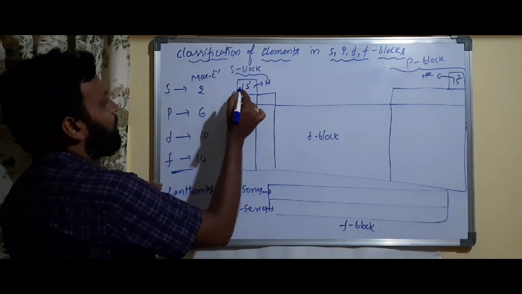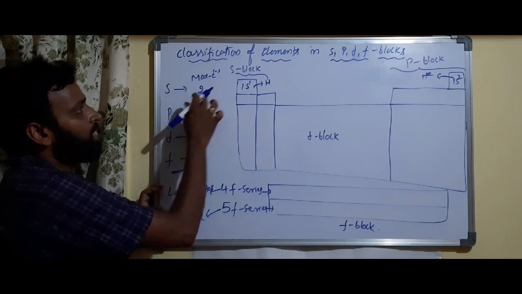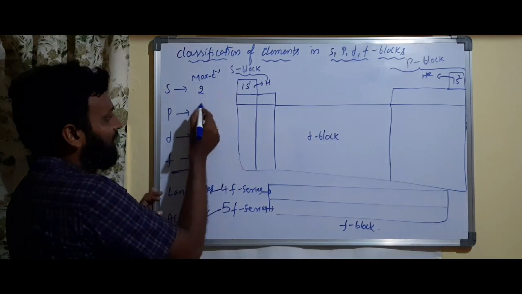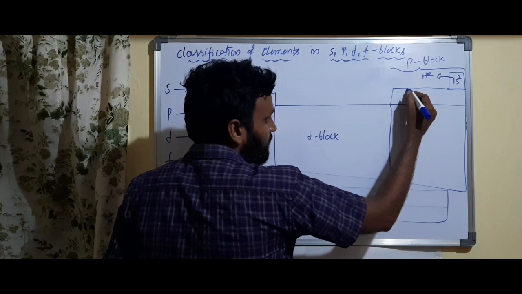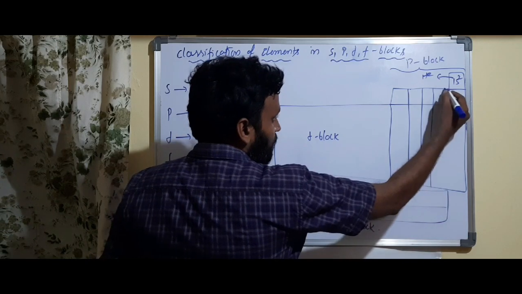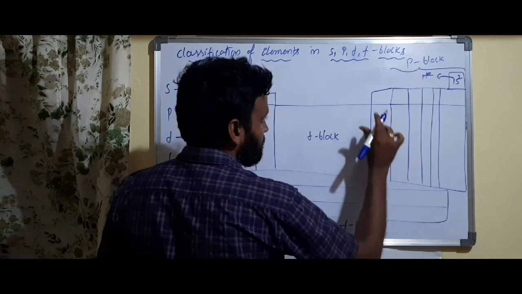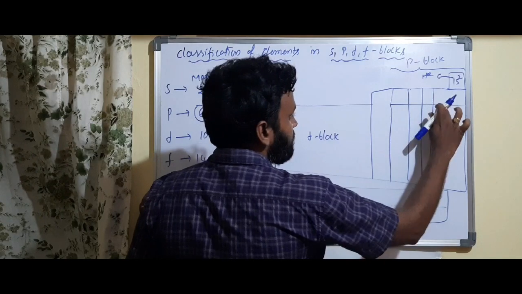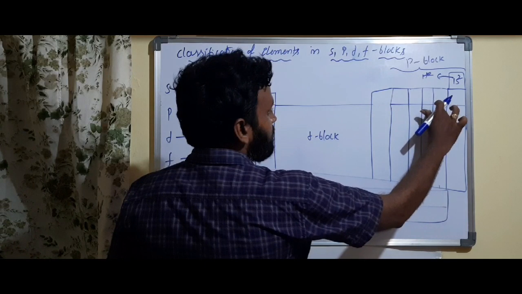So S block will have two groups, because S can have maximum 2 electrons. So S block will have how many groups? 2 groups. P can have maximum how many electrons? 6 electrons. So 6 groups can be present. How many can be present? 6. 1, 2, 3, 4, one more I will place, 1, 2, 3, 4, 5, like this.